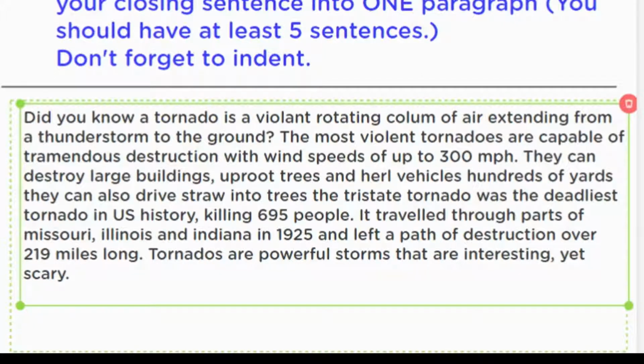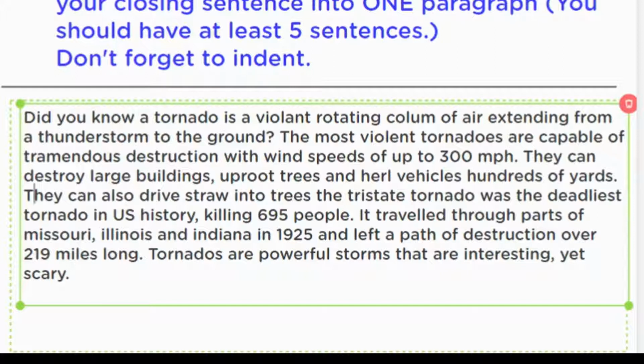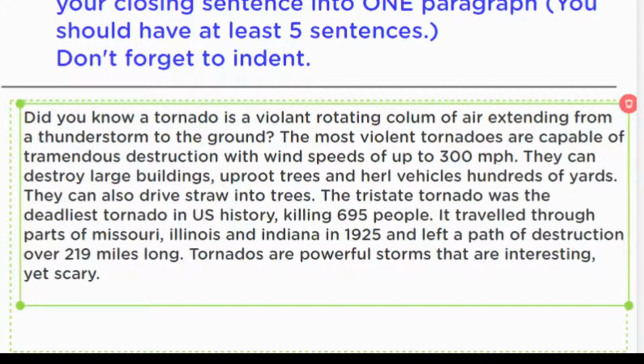They can destroy large buildings, uproot trees, and hurl vehicles hundreds of yards. I paused there as well. Period. Capitalization. They can also drive straw into trees. I paused there as well. Period. Capitalization. The Tri-State tornado was the deadliest tornado in U.S. history, killing 695 people. It traveled through parts of Missouri, Illinois, and Indiana in 1925 and left a path of destruction over 219 miles long.